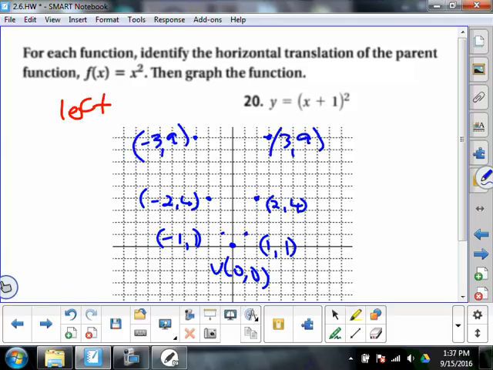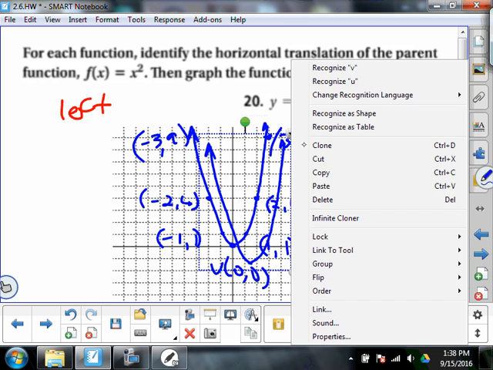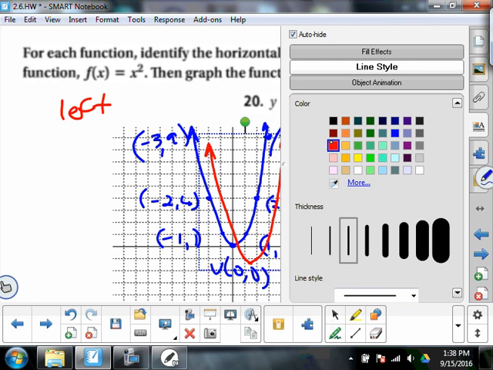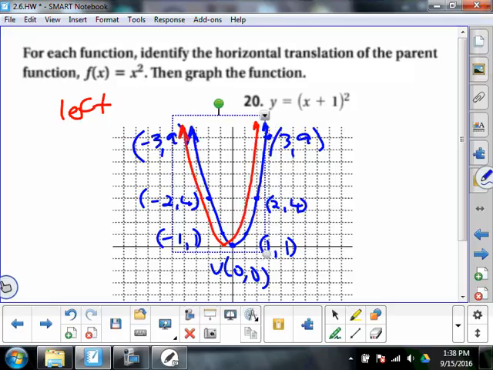But we're graphing the translation of that, and this is where you're going to be so jealous of me. Because watch what I get to do here. All I get to do is clone this, and I get to change the blue into red, and I'm just going to drag the thing over. Right? Got him.